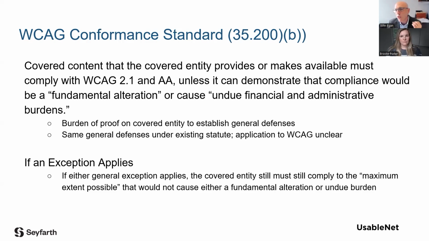That doesn't necessarily get you off the hook for making other aspects of that page accessible to the WCAG 2.1 A and AA standard. So you have to comply to the maximum extent you can, except for these defenses.